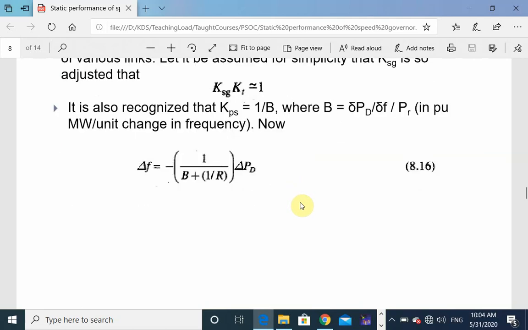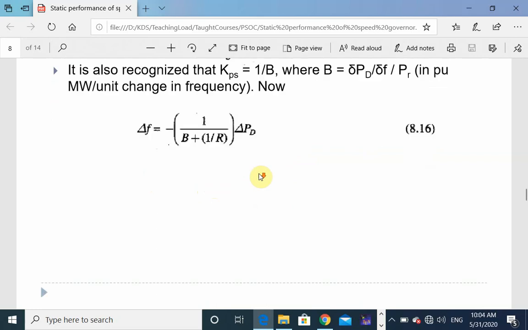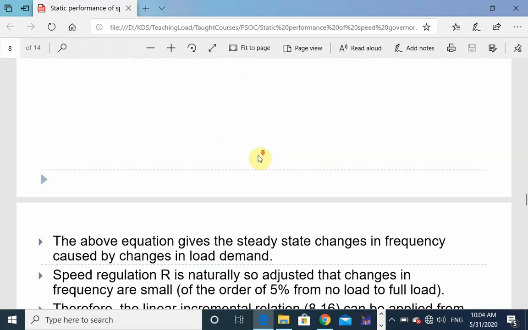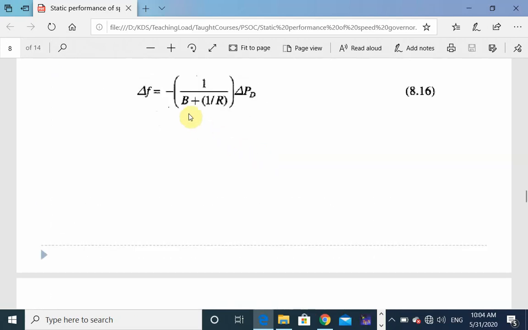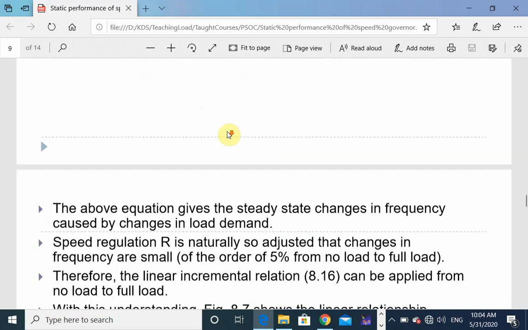So ultimately by these changes, delta F is equal to minus 1 over (B plus 1 over R) into delta PD. B has the same significance as 1 over R. But B is very much negligible as compared to 1 by R.